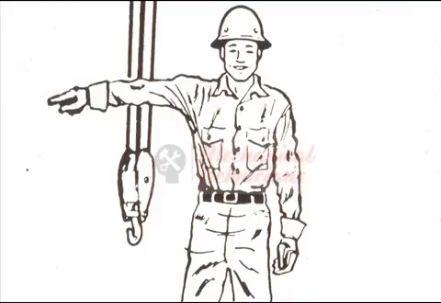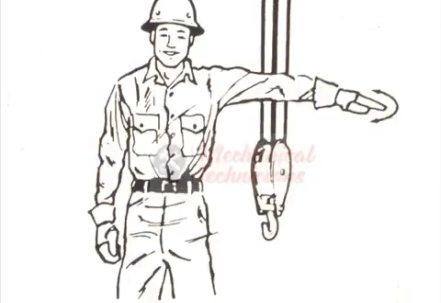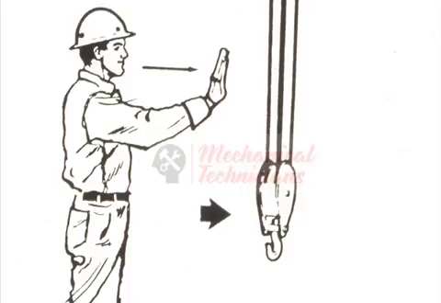Swing. Arm extended, point with finger in direction of swing of boom. Stop. Arm extended, palm down, hold position rigidly. Emergency stop. Arm extended, palm down, move hand rapidly right and left. Travel. Arm extended forward, hand open and slightly raised, make pushing motion in direction of travel.